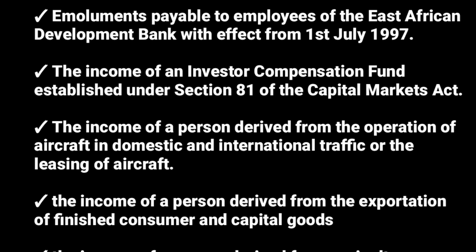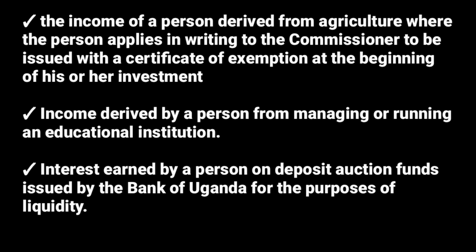Then the income of a person derived from exportation of finished consumer and capital goods is also not taxed for income tax purposes. Another exempt income we have is the income of a person derived from agriculture, where the person applies in writing to the commissioner to be issued with a certificate of exemption at the beginning of his or her investment. In case you're deriving income from agriculture and you apply to the commissioner so that they can exempt you from paying income tax at the beginning, you do not pay income tax.